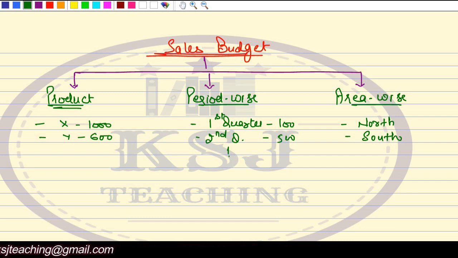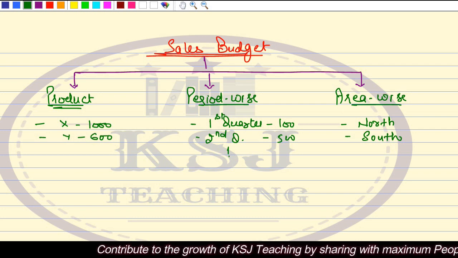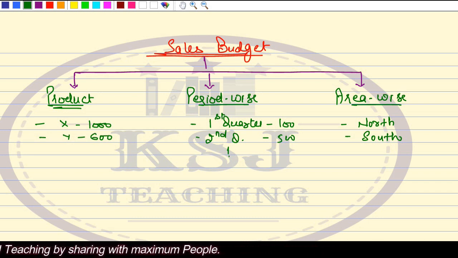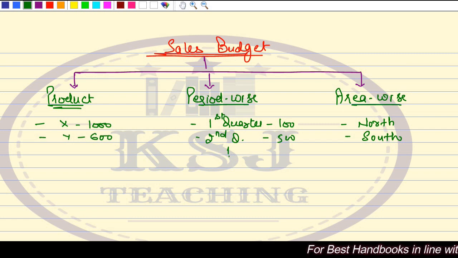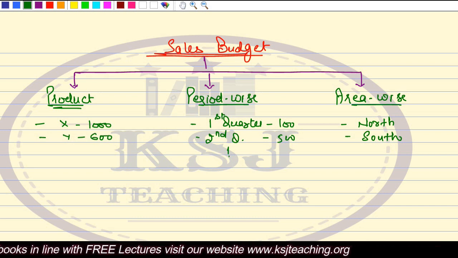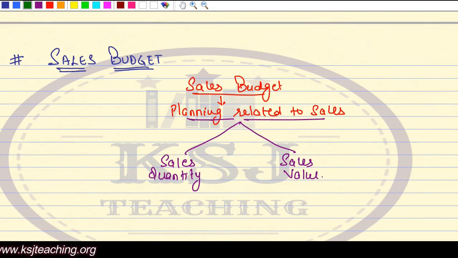So you need to plan all those things, that which product you want to manufacture, in which period you want to manufacture, for which area you want to manufacture, right? Which area is your target audience. So whenever you are planning for the sales, you plan all these things. What is the quantity that I want to sell? What is the value that I want to achieve? Which product should I make? Which product will give me more contribution, right? In which period I should do more of the manufacturing process, in the first quarter or second quarter, in which area I can sell my product so that I get the maximum profitability. So all these things need the planning in the sales budget, right?